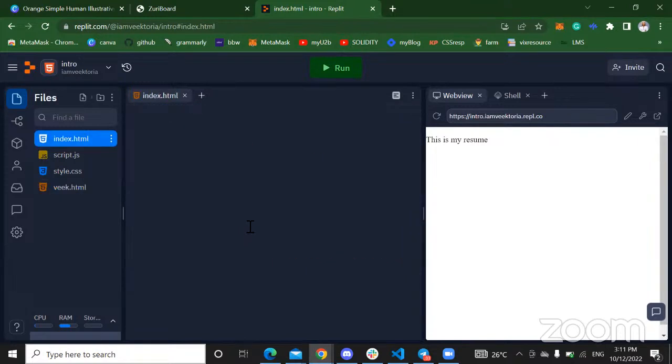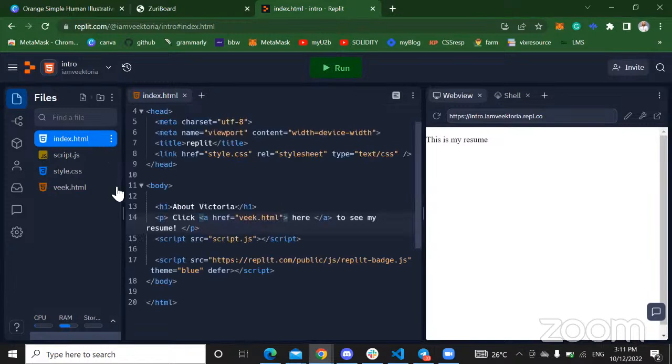Your code is not running because you're not following the instruction. In Replit, you must have an index.html file. You can have extra HTML files and name them different names. But that first file, you must have it as index.html, right? Do not change the index. If you change the index, it's not going to run, right? And everything that you're going to run is through this index.html page, right?